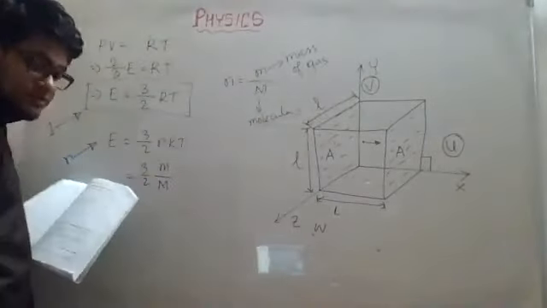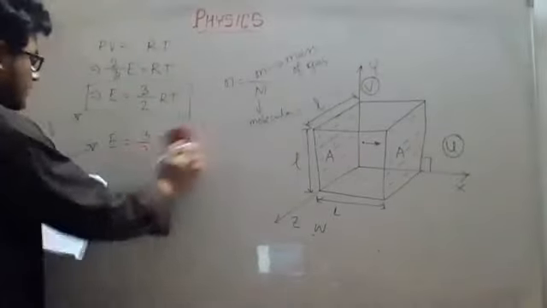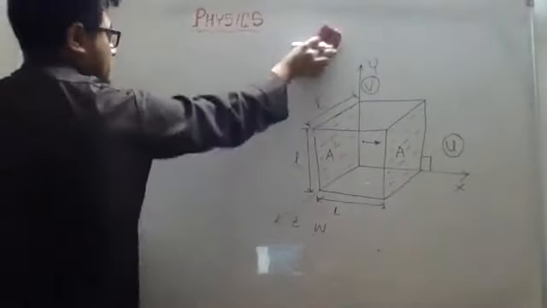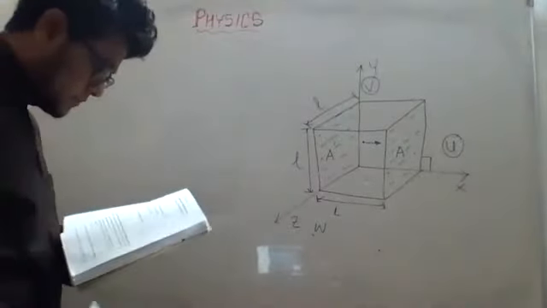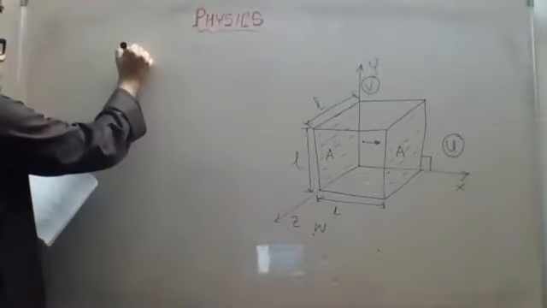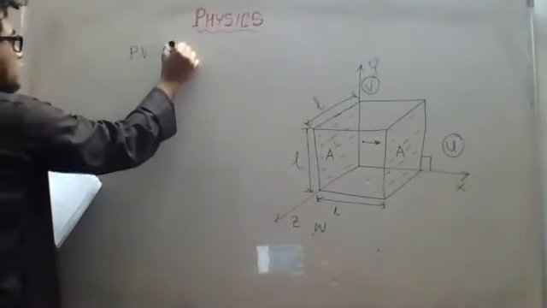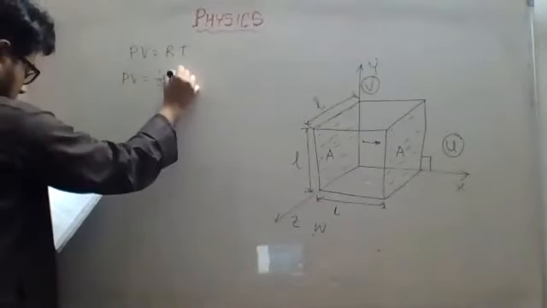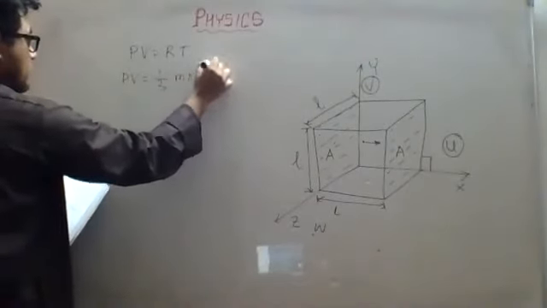So we can replace it here. Then again for 1 mole of gas we have PV is equal to RT, and then again PV is equal to 1/3 mNc square.